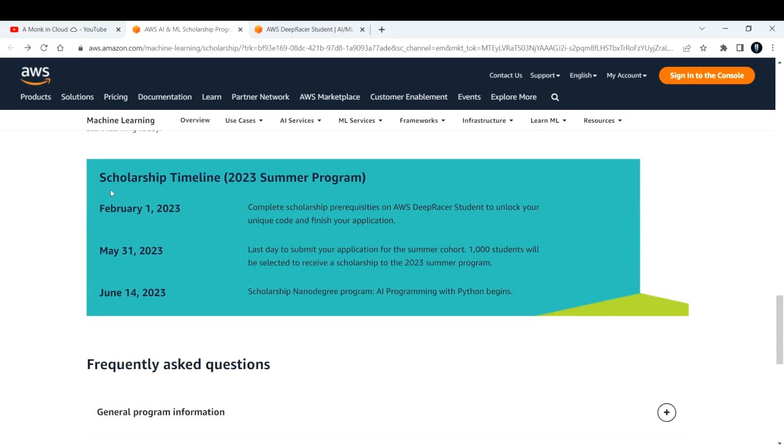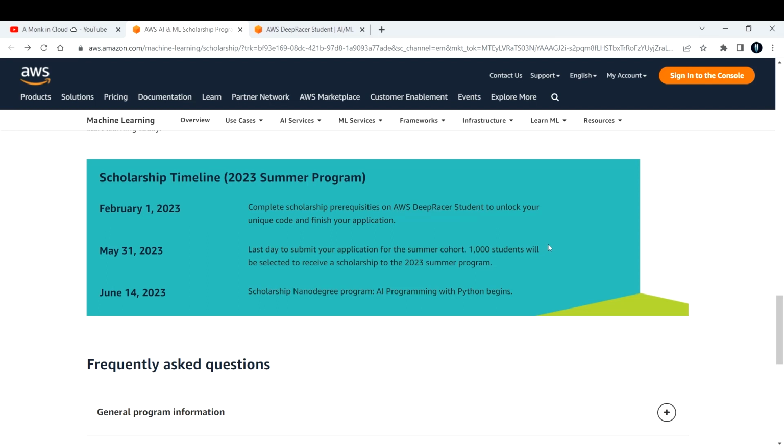The scholarship timeline is as follows, and it has already started. This is for the 2023 summer program. From 1st of February, the prerequisite courses are already available. You can go and complete those videos or content first to unlock your unique code and finish the application. You need to do that by May 31st, 2023, which is the last date to submit your application for the summer cohort.